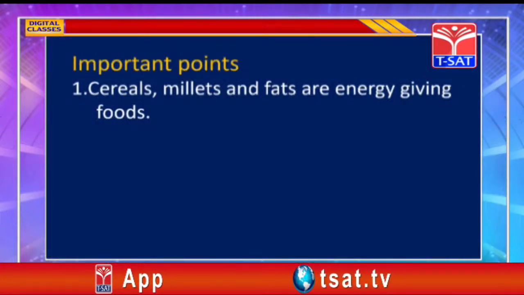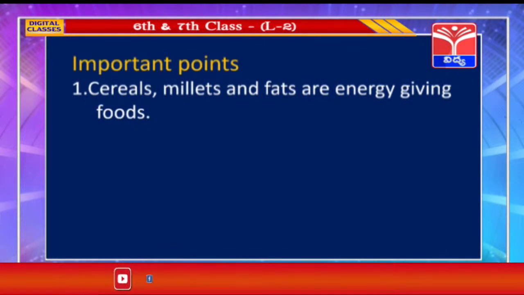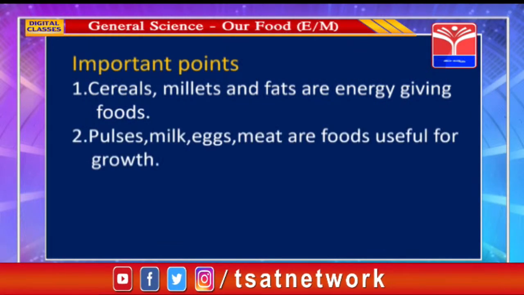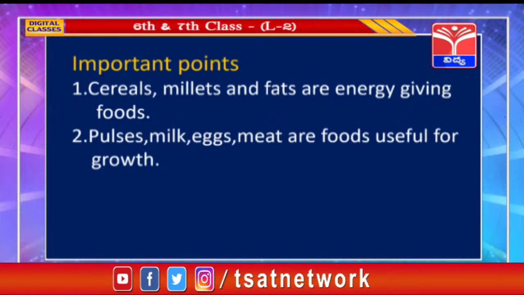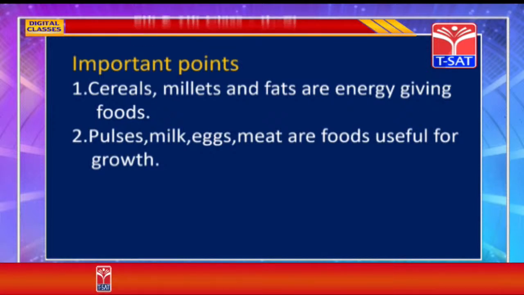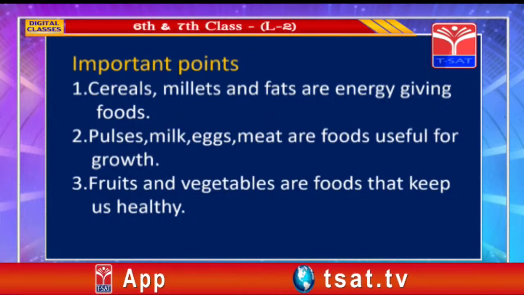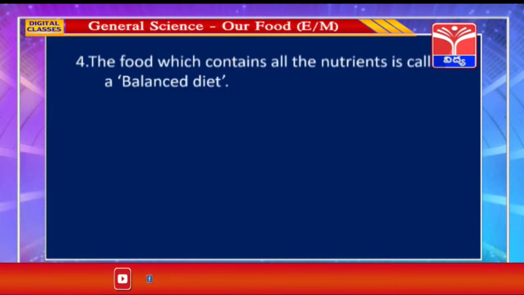1. Cereals, millets and fats are energy giving foods. Pulses, milk, eggs, meat are foods useful for growth. Fruits and vegetables are foods that keep us healthy. The food which contains all the nutrients is called a balanced diet.